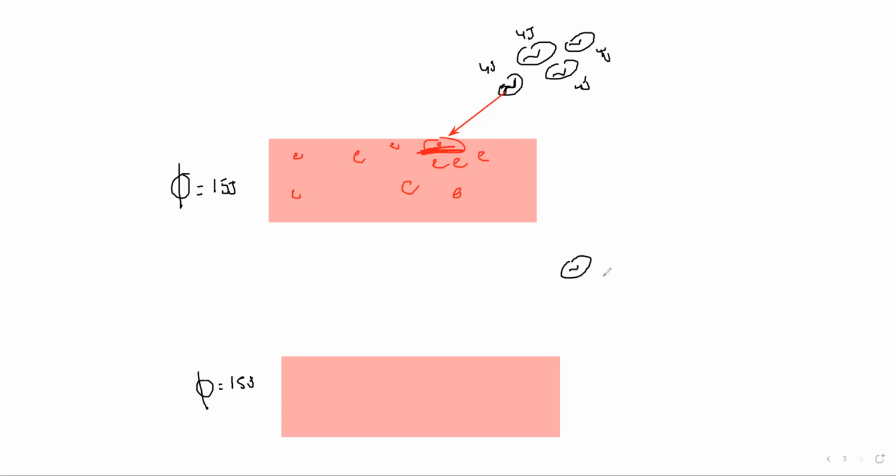Why? Because this electron will absorb a photon, but it does not have enough energy to come out, so it will utilize that energy and just vibrate. But in another case, if we have the same metal with a work function of 15 joules, and the energy of each photon is, say, 20 joules.